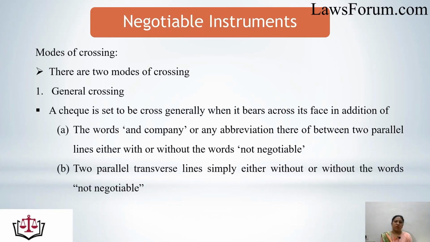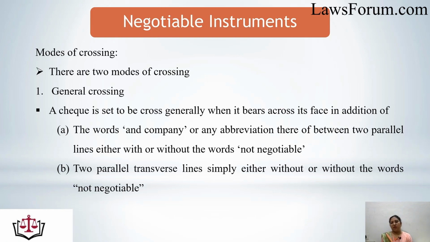So when we talk about crossing, there are different modes of crossing. There are two modes of crossing. One is general crossing. A check is said to be crossed generally when it bears across its face, in addition to the words "and company" or any abbreviation of that, two parallel lines, either with or without the words "not negotiable."